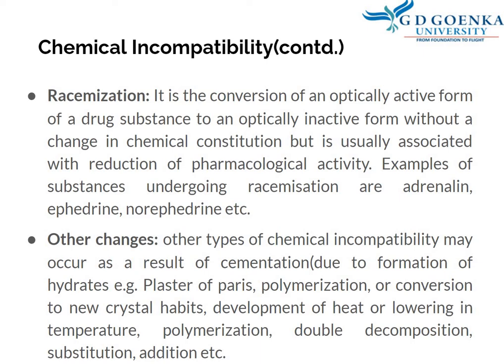So they have different pharmacological activity. If there is a change from the optically active form to an optically inactive or a different form, the pharmacological activity varies. They act on different receptors or they might become inactive also. Examples of substances undergoing racemization are adrenaline, ephedrine, norepinephrine, etc.